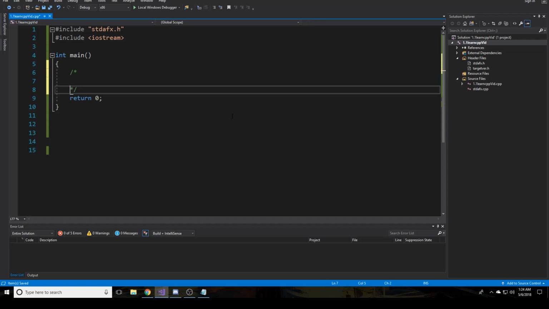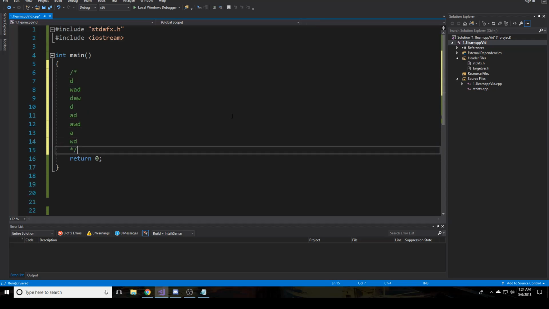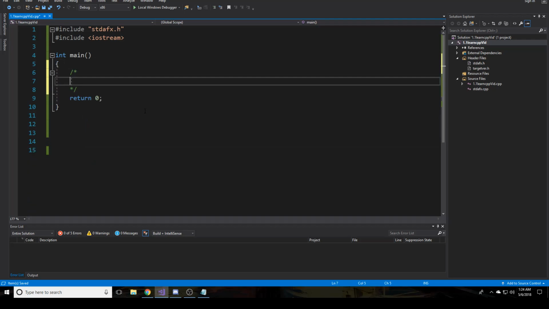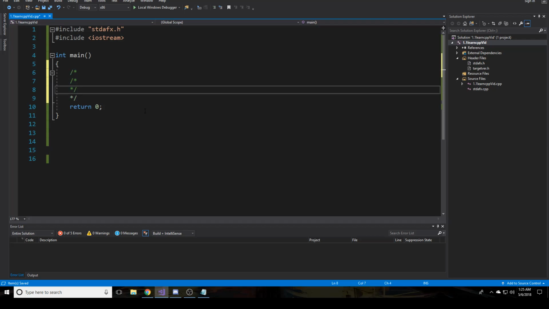And then there's multi-line. If I want to have just a big old thing of text, very much in the way that the braces for the main function determine that this all belongs to main, these little things here, this is the opening one, this is the closing one, determine everything that belongs to the single comment. An important thing to know, by the way, is that you cannot nest these. So that means you can't put one inside of another. Well, you can put that kind of comment inside of another, but you probably just shouldn't. There's really no point. You can't put another multi-line comment inside of that because if you'll notice here, we're going to get a little red squiggly and error.